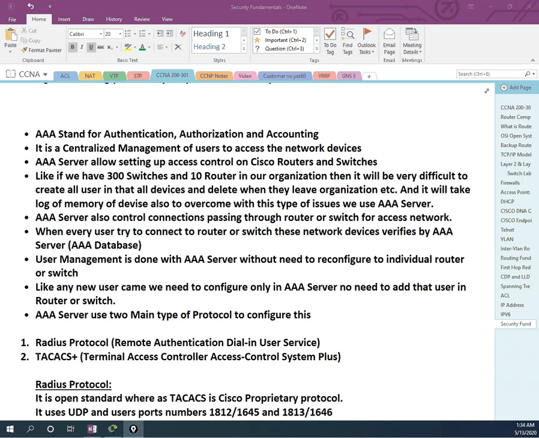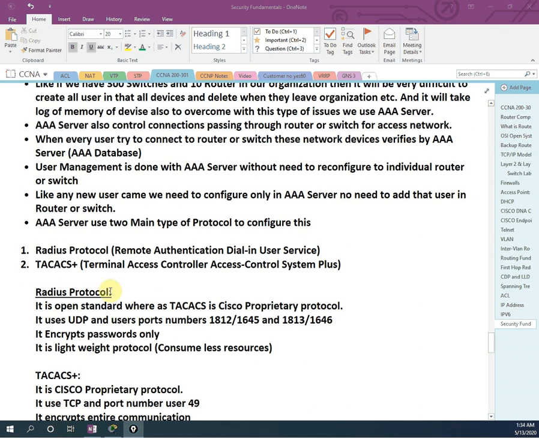The RADIUS protocol, Remote Authentication Dial-In User Service, is an open standard, meaning we can use it in any device. If in our organization we have 150 Cisco switches, 150 Juniper switches, and 150 from other vendors, then we can use the RADIUS protocol, because it is an open standard, so it will work in all devices, not only Cisco, every device.